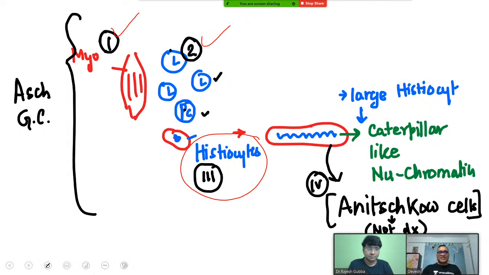So now you can see the entire structure is these 1, 2, 3, 4. All these four things together are known as the Aschoff giant cell. That entire set of four things I have clubbed here is diagnostic of the Aschoff giant cell, not the Anitschkow cells. That clarity should be in mind when you go for the exam. This question came 2 or 3 times consecutively in NEET PG in 2016, 17, and 18. So always remember, the Aschoff giant cell is diagnostic, not the Anitschkow cell.